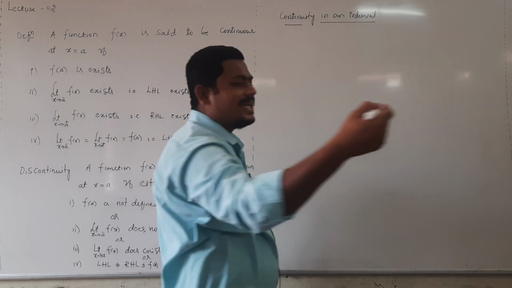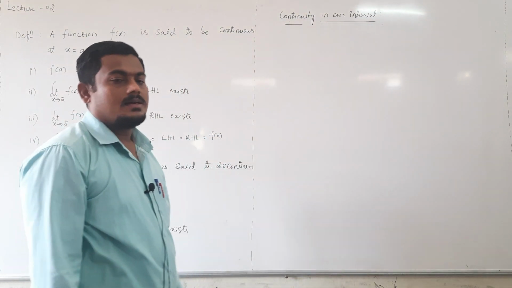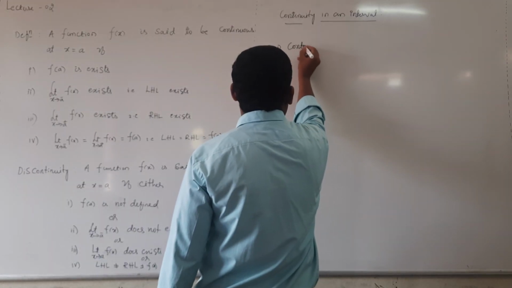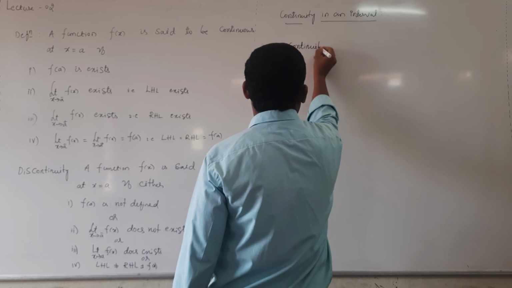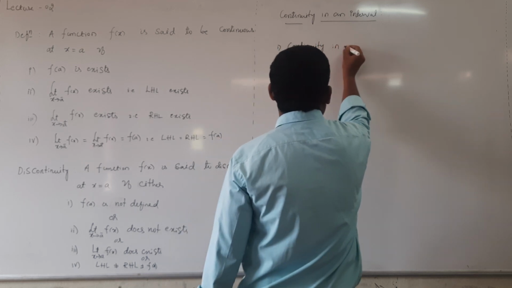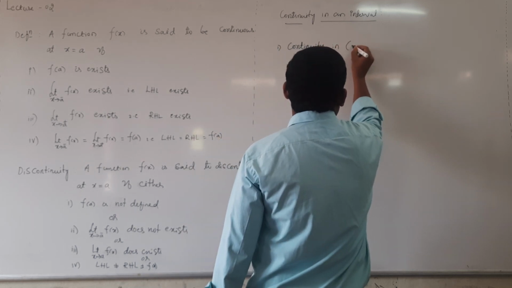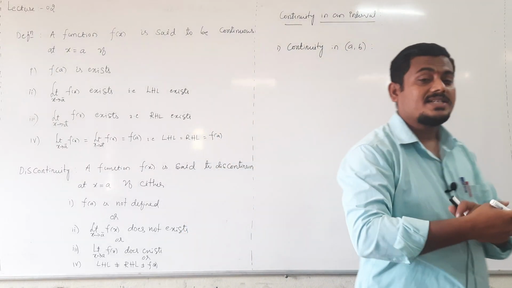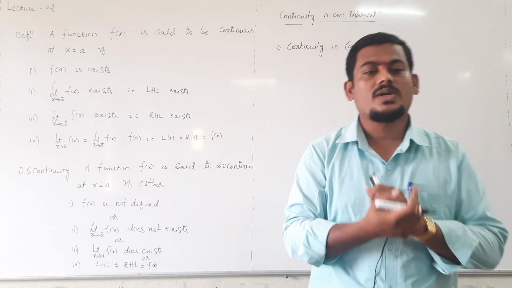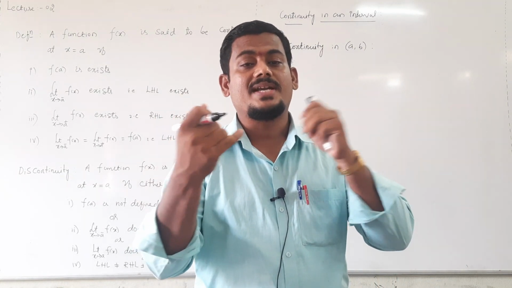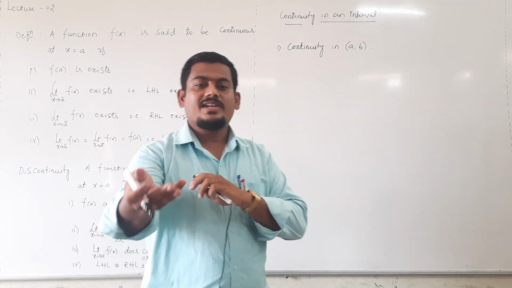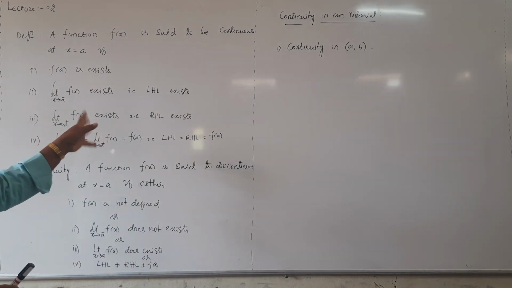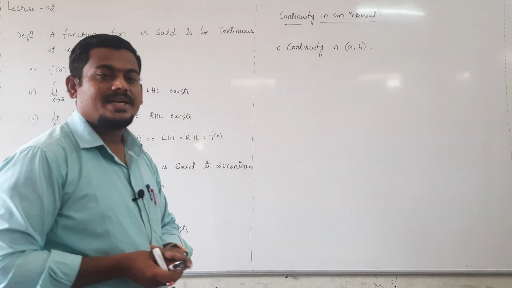Continuity of the function in a given interval. In that first type, continuity in open interval a comma b means continuity of the function in an open interval. How to conclude? If a particular point is given, then evaluate the left hand limit, right hand limit and functional value. If all are equal and exist, then it is continuous.